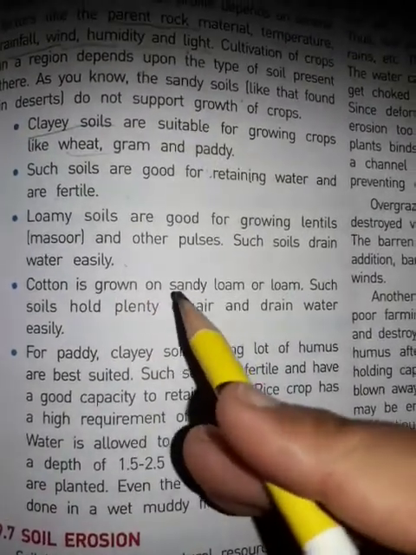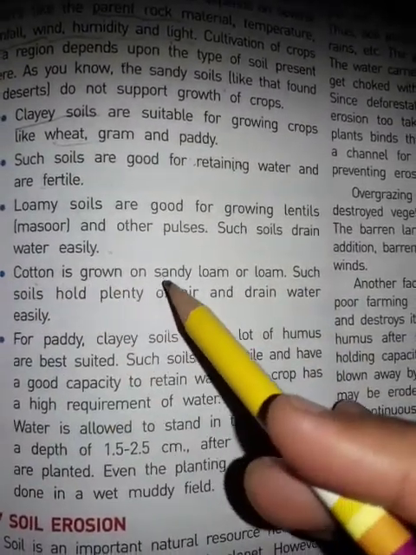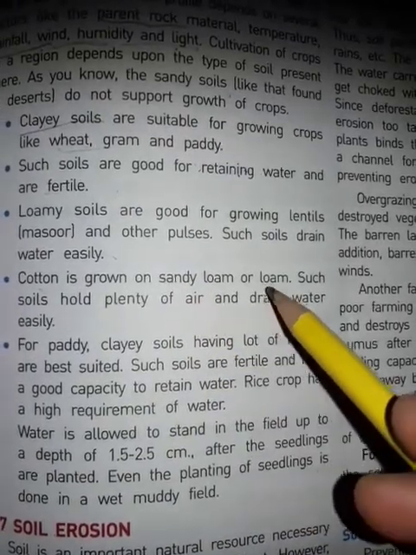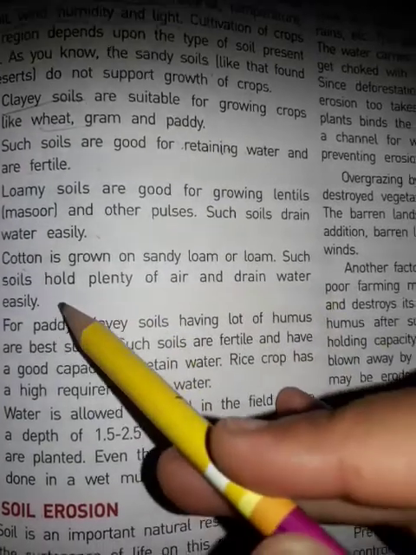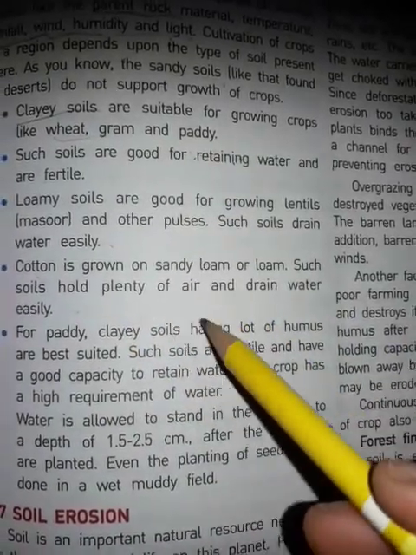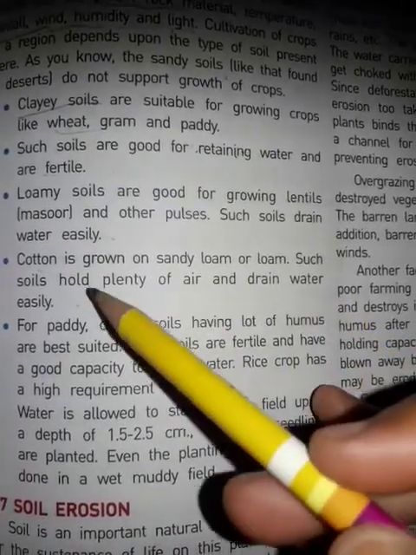And cotton is grown on sandy loam, and cotton is best suited for sandy loam or loam. Such soil holds plenty of air and drains water easily because more spaces are there, so it holds plenty of air and drains water easily.